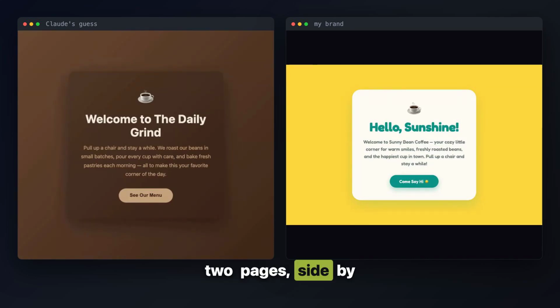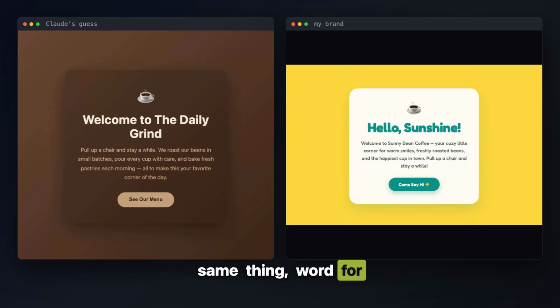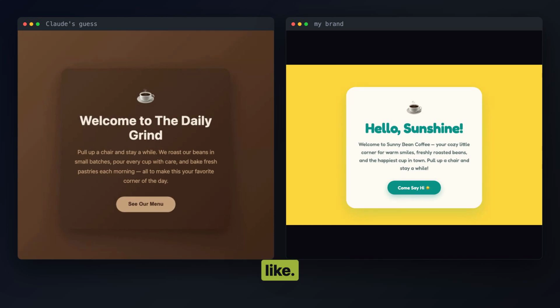Okay, look at these two pages side by side. Same request, same AI. I type the exact same thing word for word both times. But this one is just Claude's random guess at what I might like. And this one is exactly my brand. My colors, my vibe, my whole style. And the only difference between them is one tiny file, this file right here.